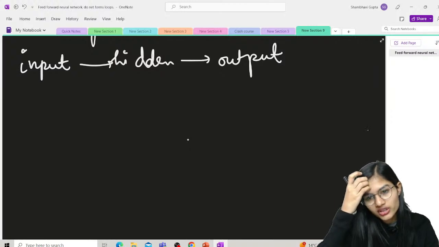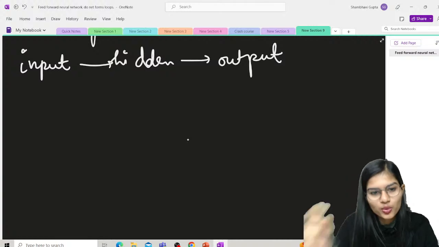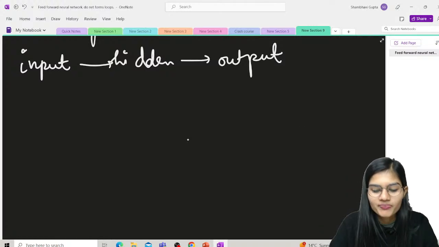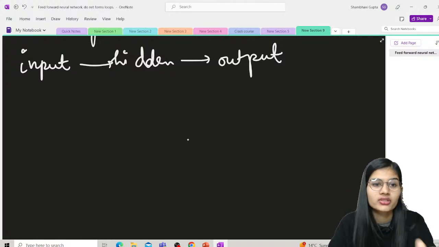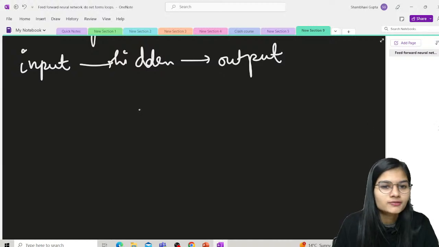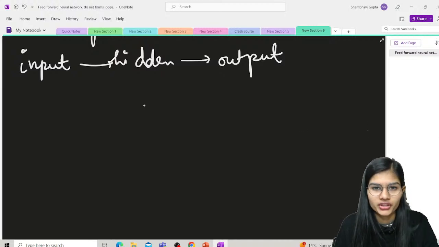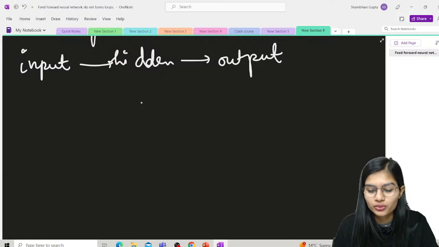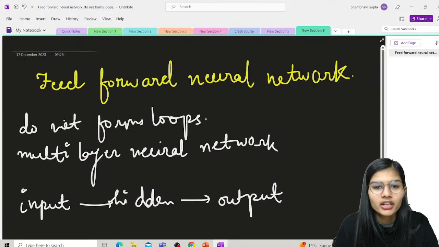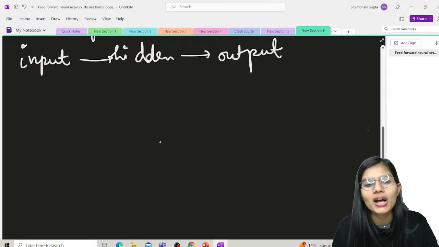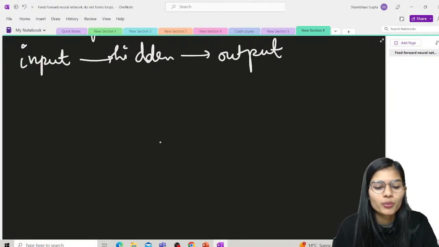Here there is no such link. If you want to get any information back, to travel backward, you just can't do that. There is no such method here. In multi-layer perceptrons you might be able to do that, but in feed-forward neural networks you cannot pass the information backward. So once information is put in the input, it goes to the hidden and then to the output.